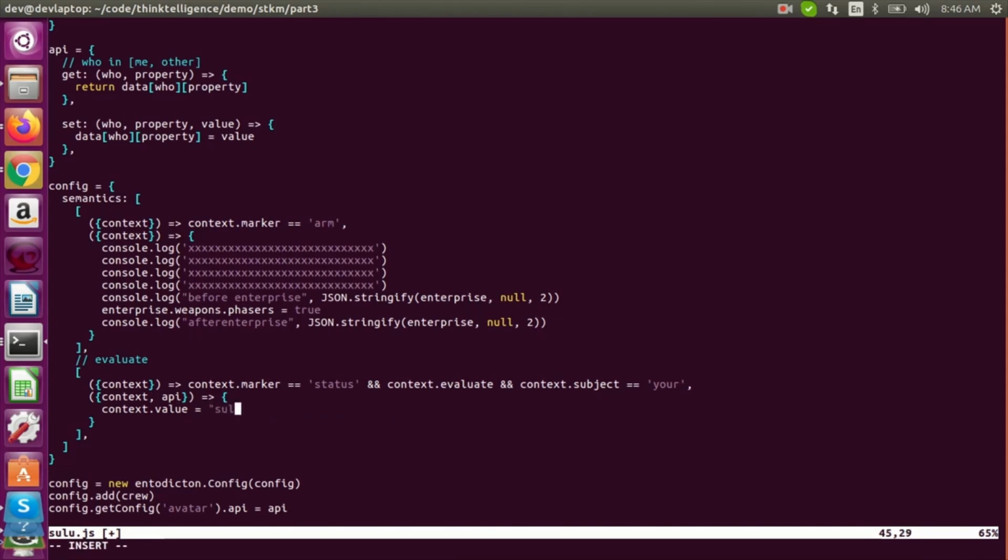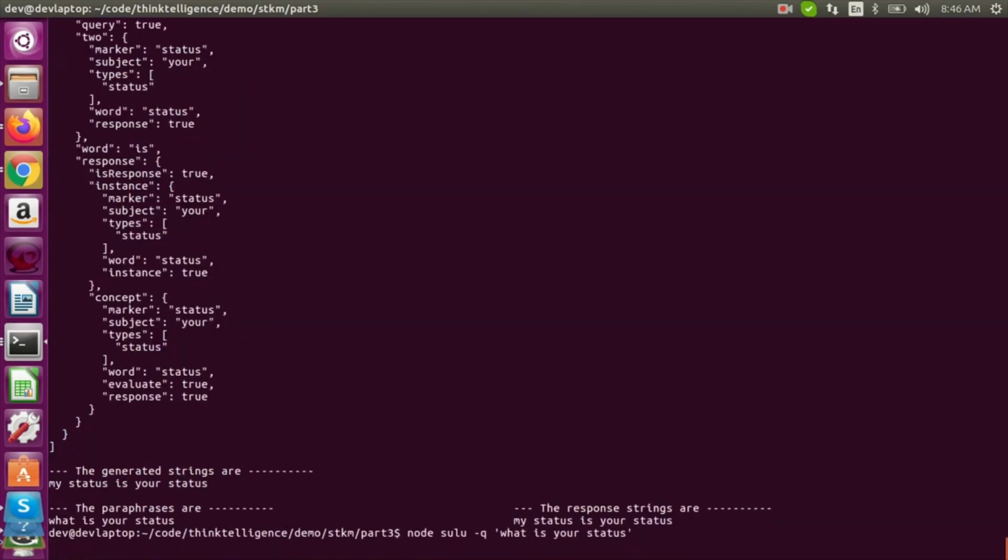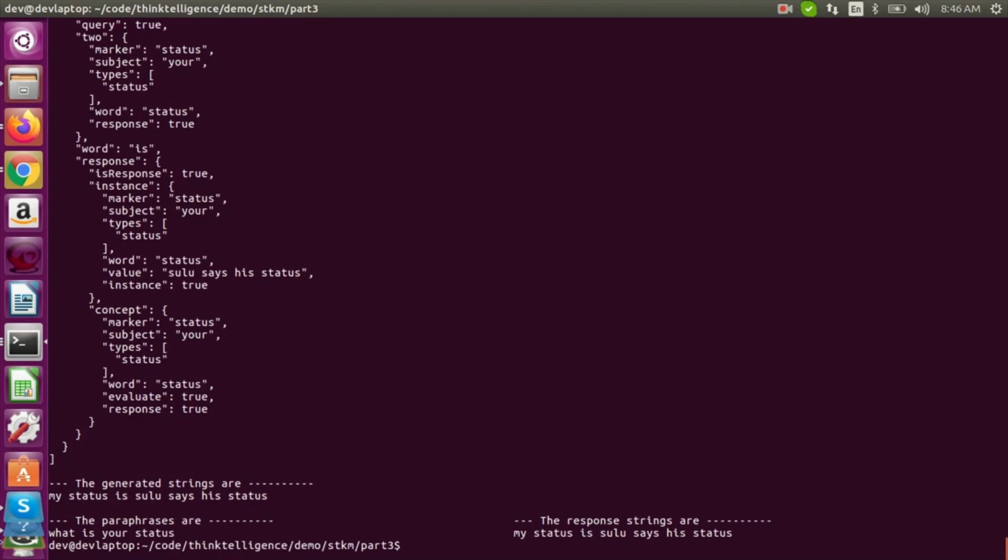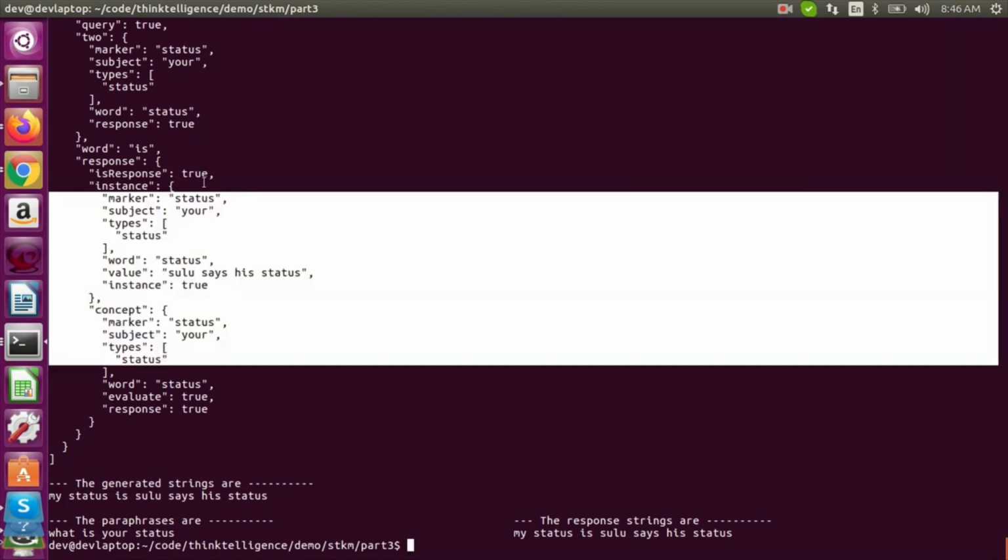Let's just say Sulu says his status. And then we'll check that it works. My status is Sulu says his status. There you go. So you see how cool the knowledge modules are. We're getting all this complicated stuff and you don't even write hardly any code.